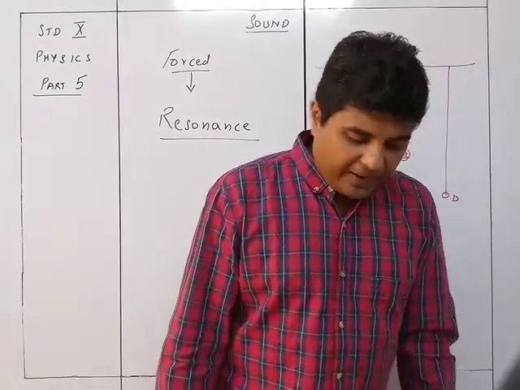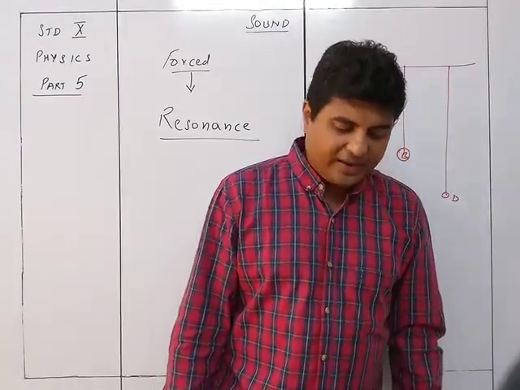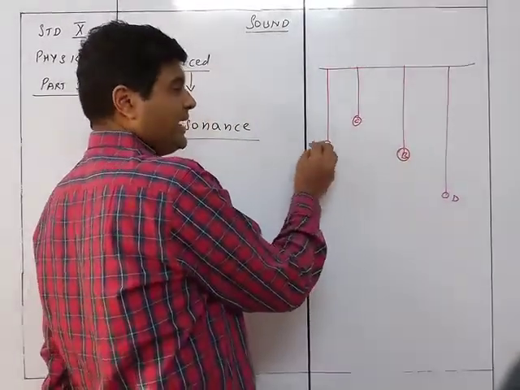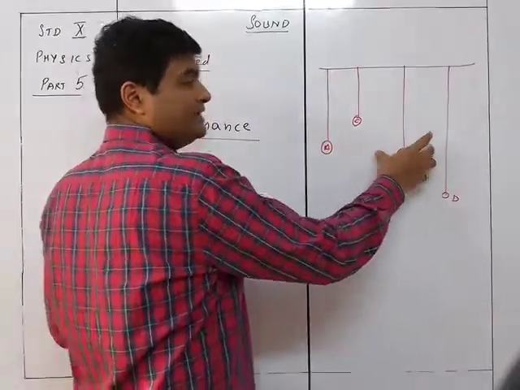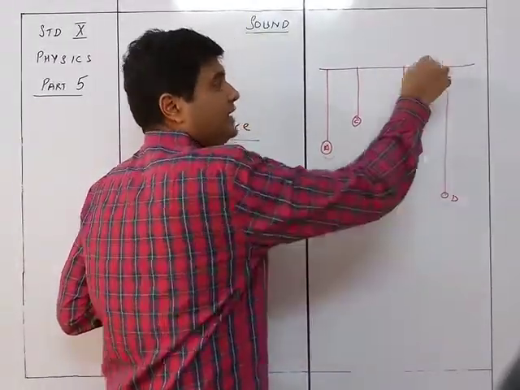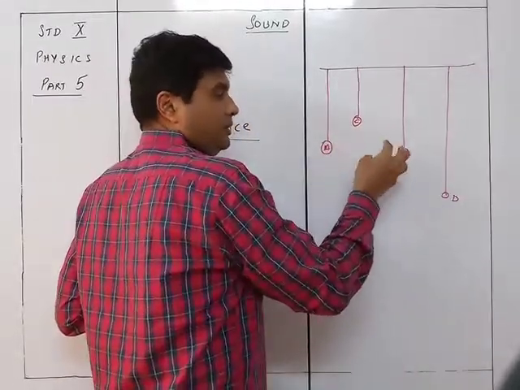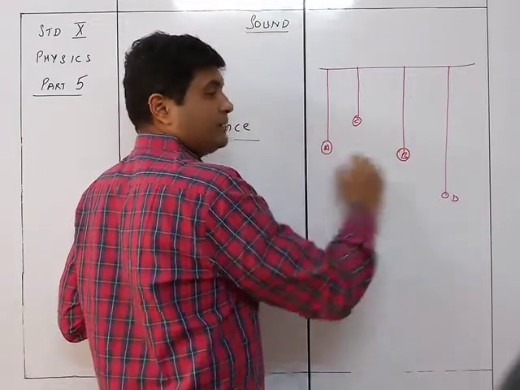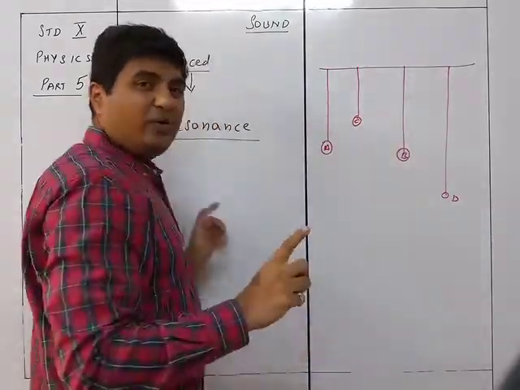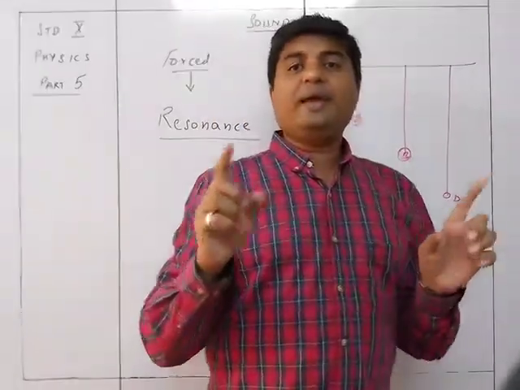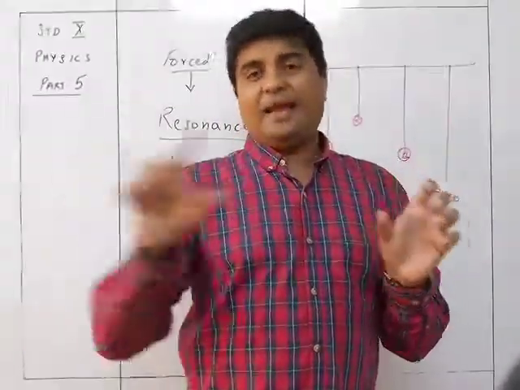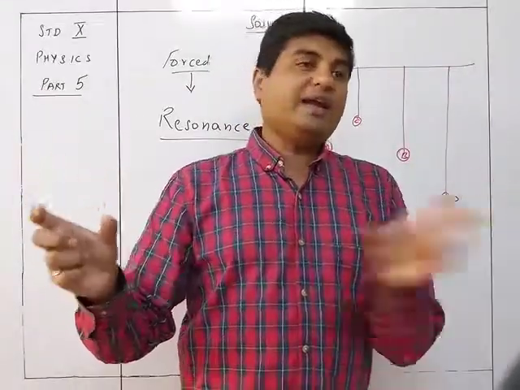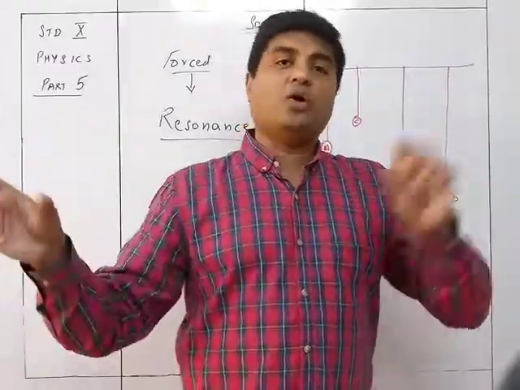When the amplitude of pendulum B increases, the amplitude of A decreases and vice versa. So first, when this amplitude increases, this one will decrease, because the energy is transferred from here to here. Now when its energy has increased, its energy comes back to this one. So this will produce energy and this is going to use the energy, and so this becomes maximum, this becomes minimum. So the amplitudes of A and B will be alternating. First A is larger, so B is smaller; then B becomes larger and A becomes smaller; then gradually A increases and B decreases again.